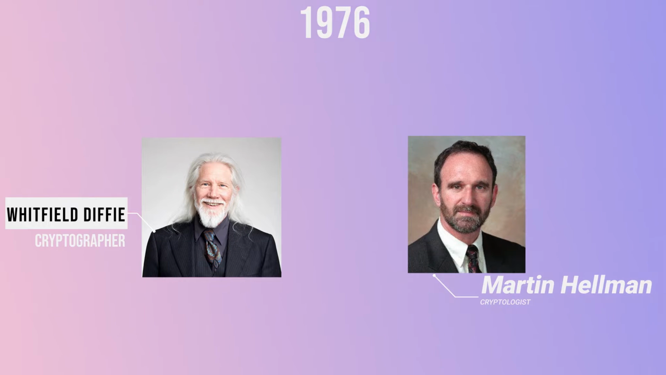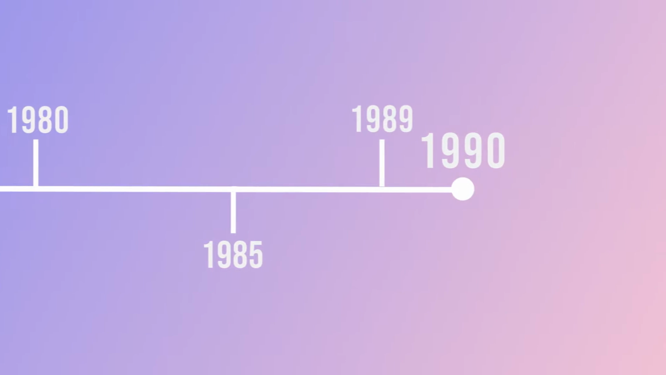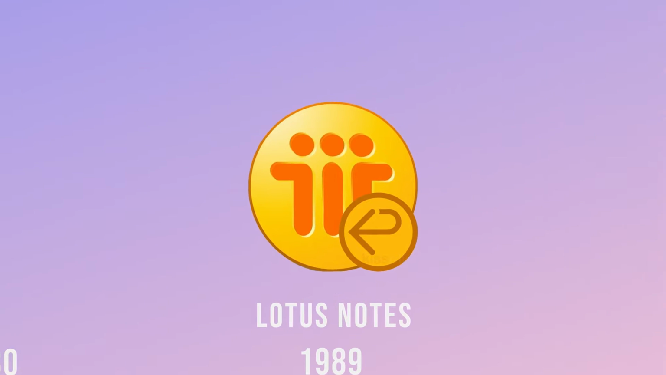Back in 1976, Whitfield Diffie and Martin Hellman tried to describe the notion of digital signature but did not succeed. Years passed and some attempts were made, but those failed. Finally, in 1989, Lotus Notes was the first widely marketed software which used digital signature. Let's see how the digital signature works.